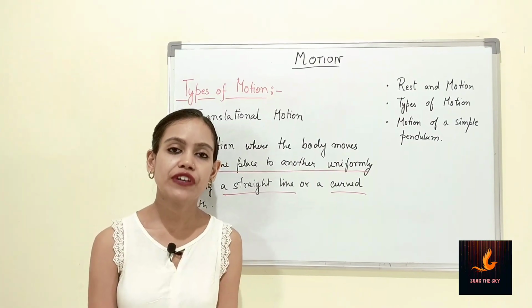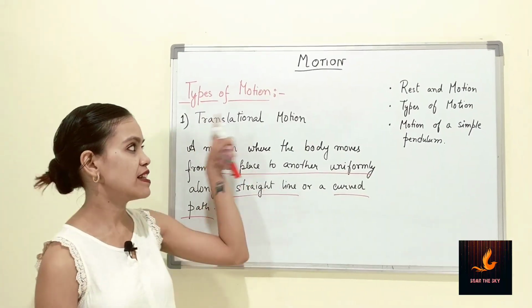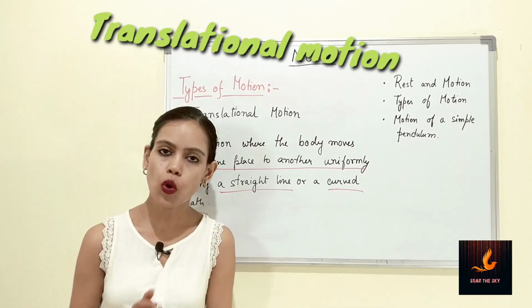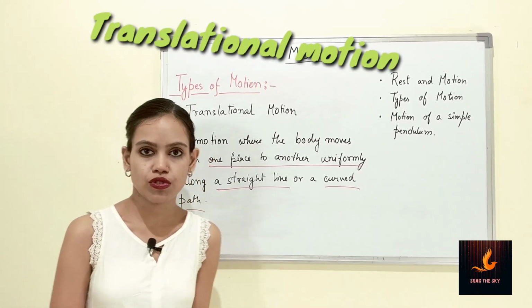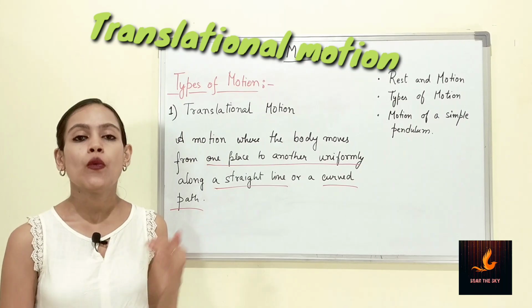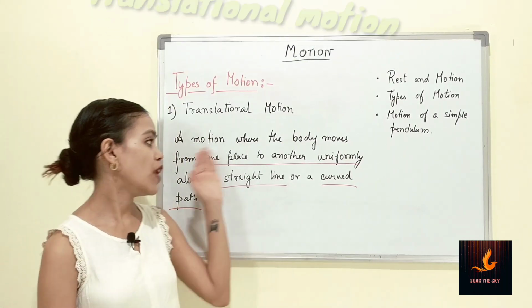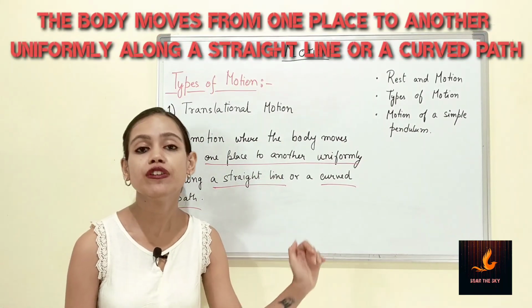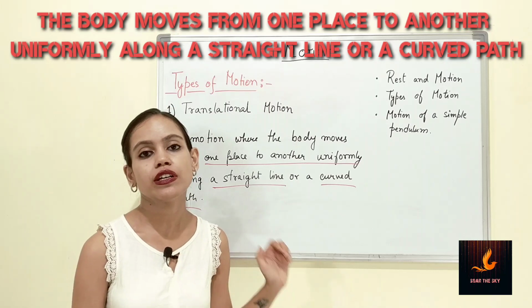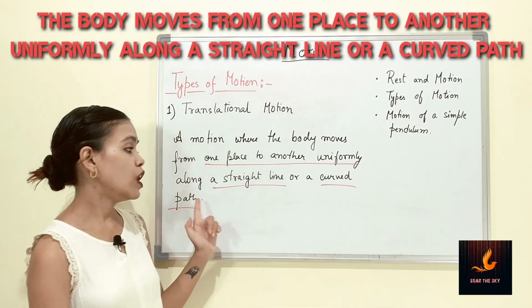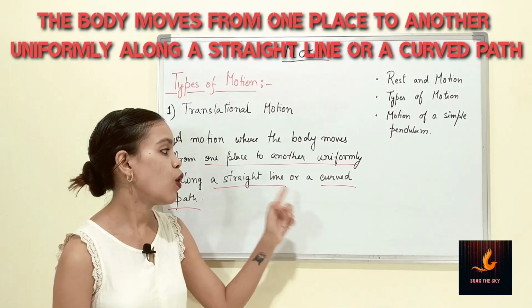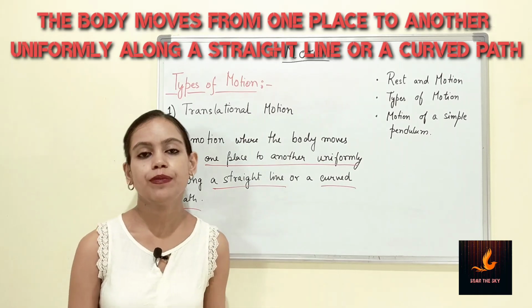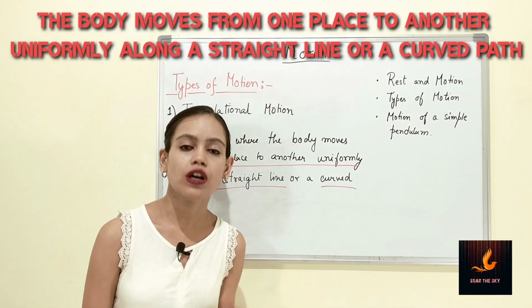Let's come to the first type of motion, which is translational motion. What is translational motion? It is the motion where a body moves from one place to another uniformly without changing its velocity much, along a straight line or a curved line. It can be along a straight line or along a curved path.